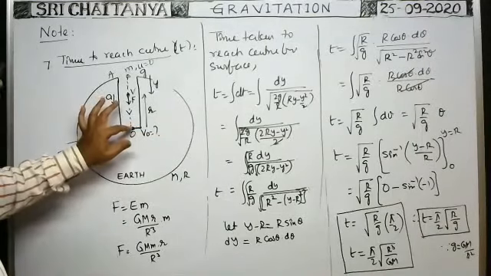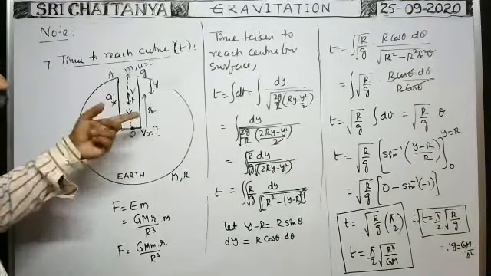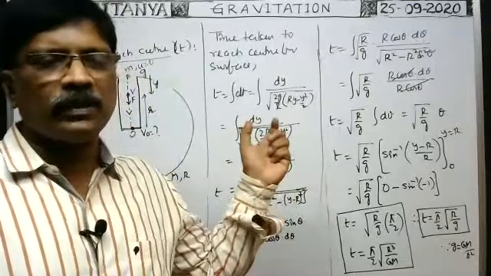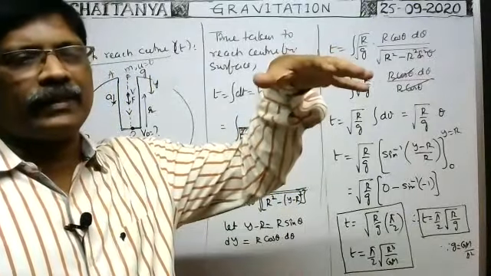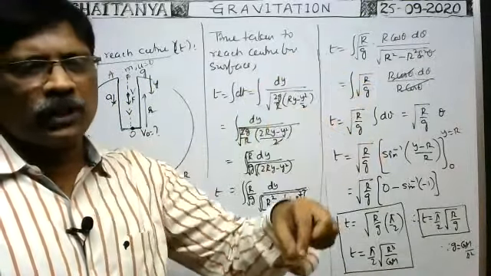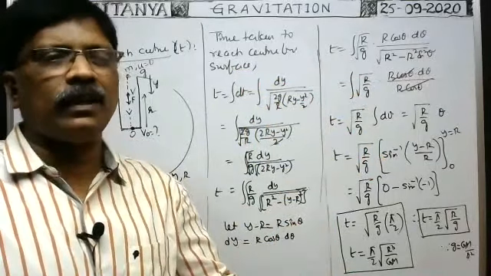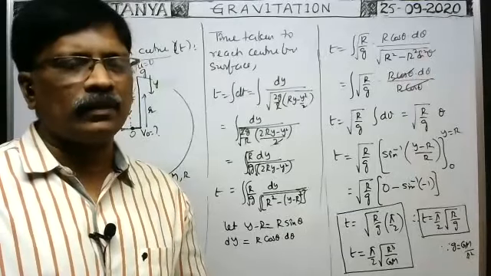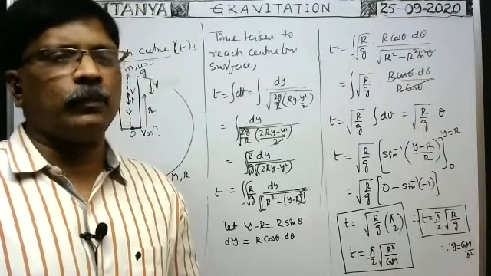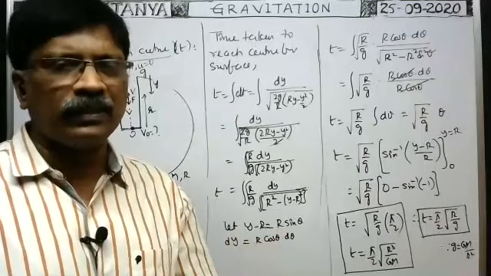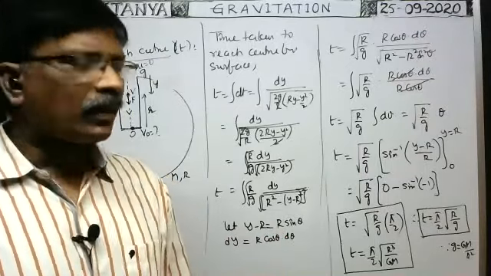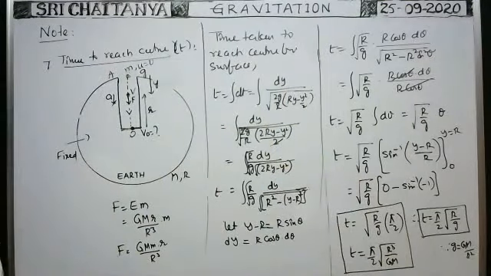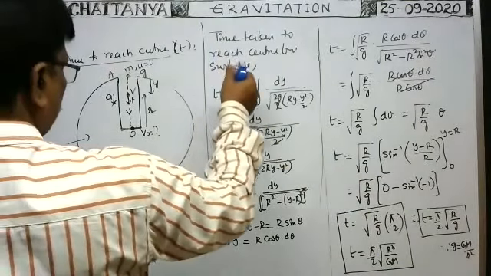With what velocity it rebounds means E into V, no? When the body is dropped from a height h, before it makes collision, if its velocity is V0, then after it makes collision with the horizontal fixed surface, with what velocity does it rebound? If the coefficient of restitution is small e, it means E into V only, no? Shall I erase this one? Okay, here.